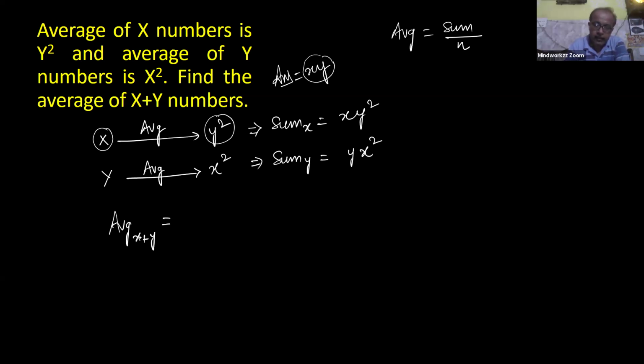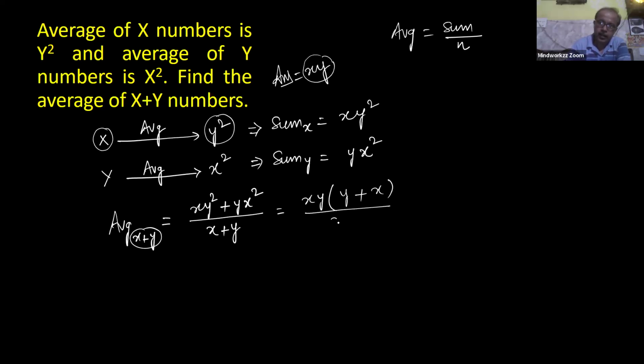If you require the average value of x plus y numbers, so sum of observation, that is xy square plus yx square, divided by number of observations, x plus y. So xy is common from numerator, so remaining part in bracket is y plus x, and in denominator x plus y. So these two are cancelled out. The remaining part is only xy. It's clear, beta? Yes, sir, clear.